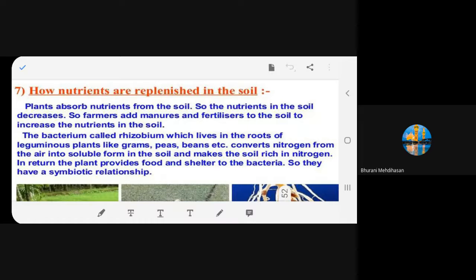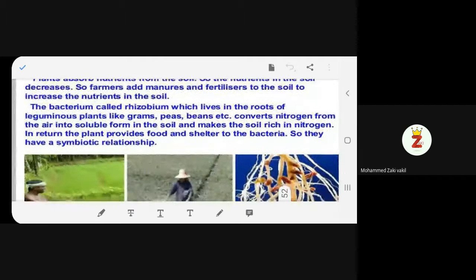So if you grow crops without replenishing the soil, the crops will be poor, isn't it? The quality and quantity of the crop will be poor. So it should not happen that way. So what do farmers do? They add manures and fertilizers to the soil to increase the nutrients in the soil. All of you agree? Yes. Did you understand what is happening? Okay. Next.